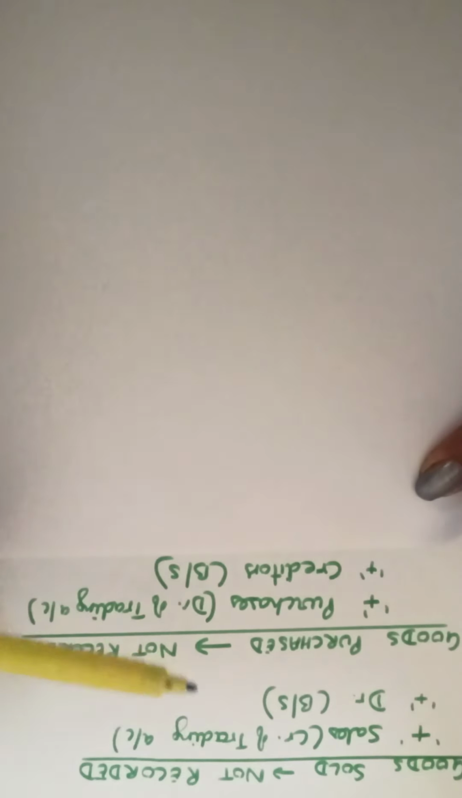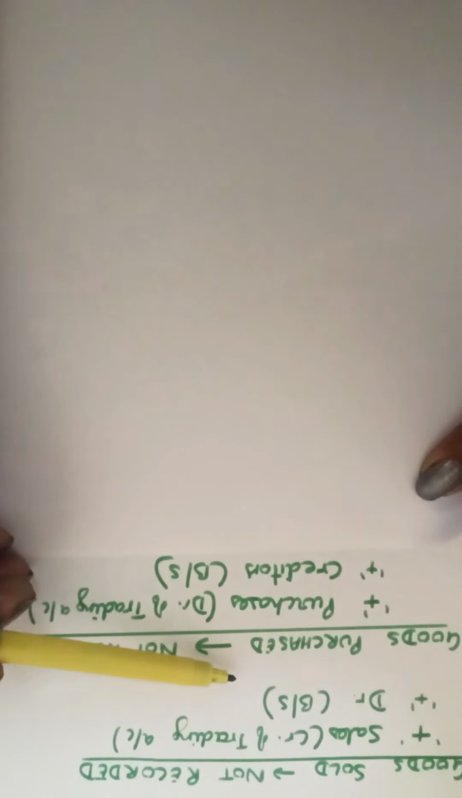Clear? So I repeat, the 20th adjustment says goods sold not recorded. Include them in the goods sold on credit, that is debtors in the balance sheet, and sales on the credit side of trading account. Next, the 21st adjustment says goods purchased not recorded, add to the creditors, that is in the balance sheet liability side, and also add it to the purchases, that is debit side of trading account. Clear?